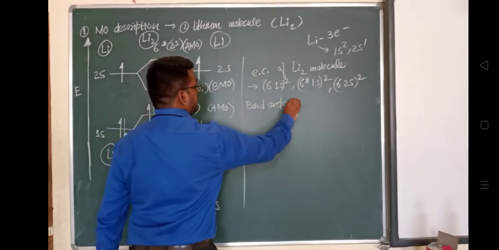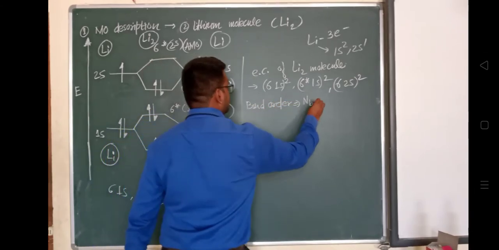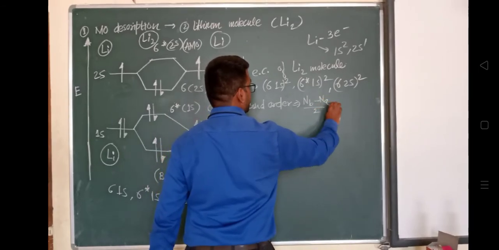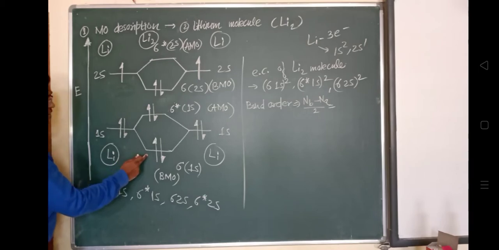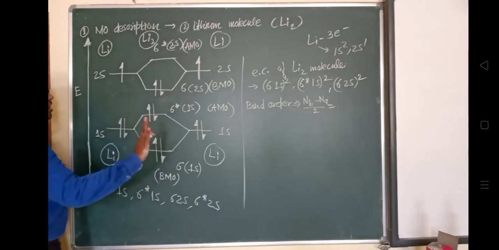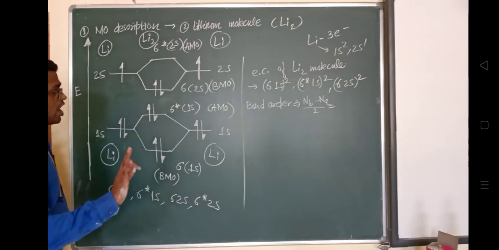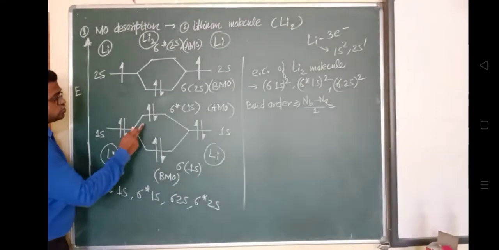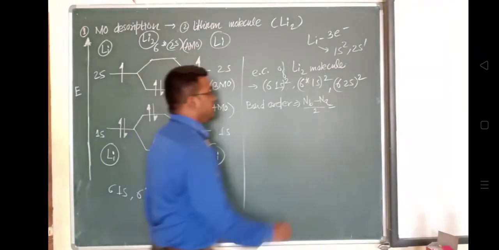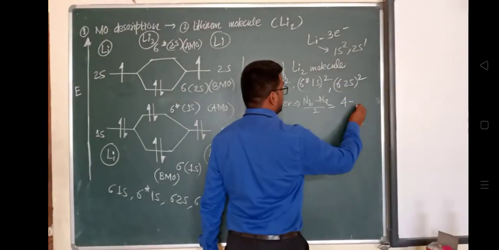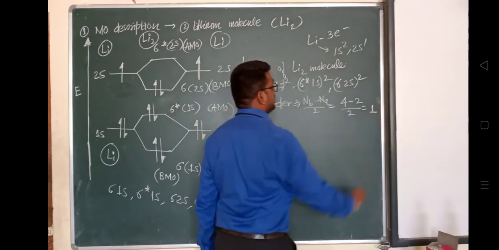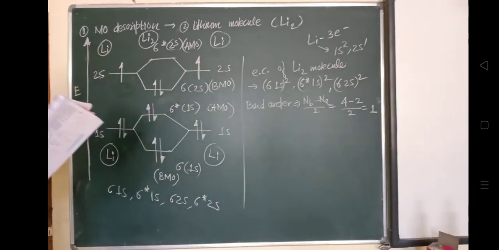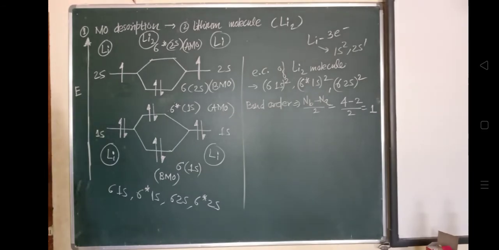Bond order is the number of bonding electrons minus anti-bonding electrons, divided by 2. How many are the bonding electrons? The lower ones show the bonding orbitals: 1, 2, 3, 4. So 4 are the bonding electrons. How many are the anti-bonding electrons? Only 1 and 2. Here there is a 0. So bonding electrons are 4, anti-bonding electrons are 2. Divide by 2, and in this way it will have a bond order of 1.